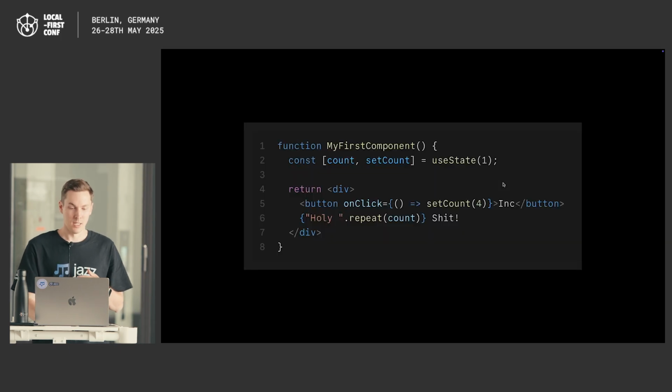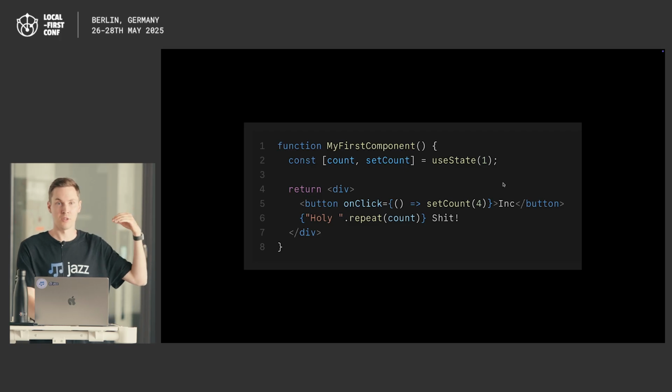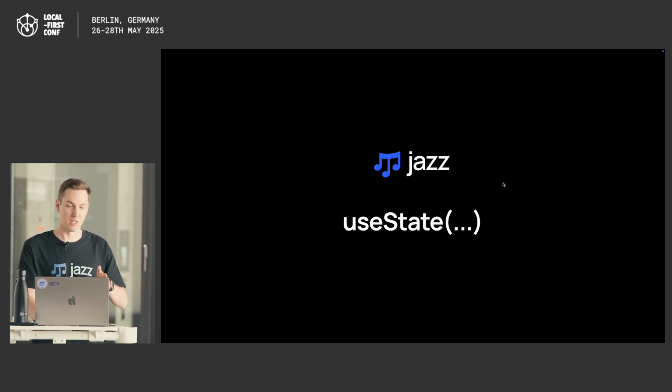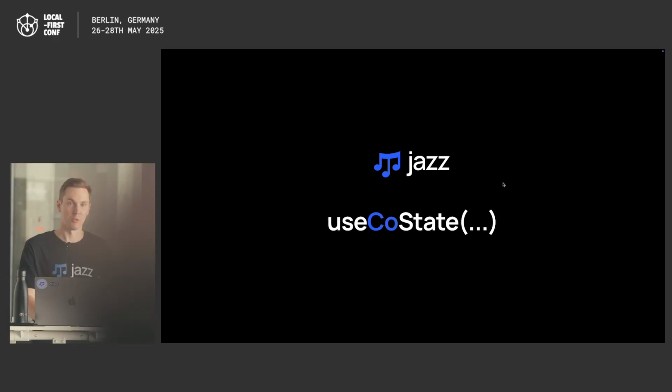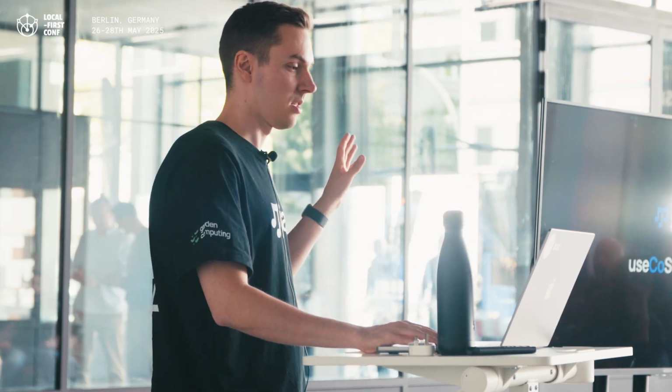But then again, the next step from that to a fully working app, now you suddenly need to think about backends, shuffling data back and forth, doing requests, all the different systems in which the state lives. And Jazz is like, what if that wasn't reality? What if we could just go from this step and do one more very simple step, which is instead of useState, you have useCoState for collaborative state. And that's exactly this infrastructure and shared state as an abstraction that you can take for granted.